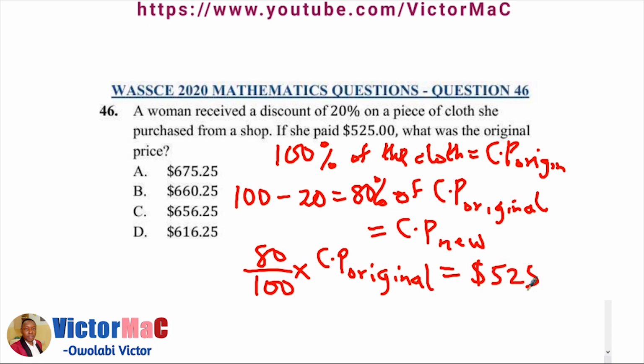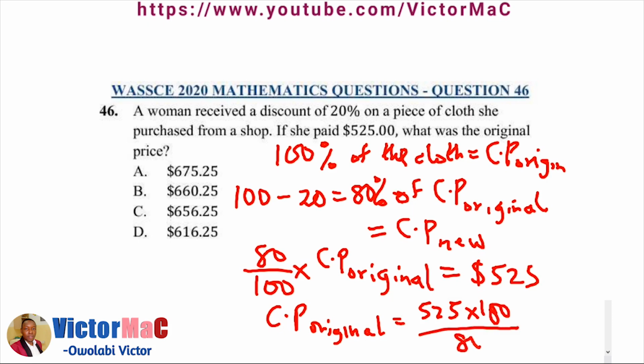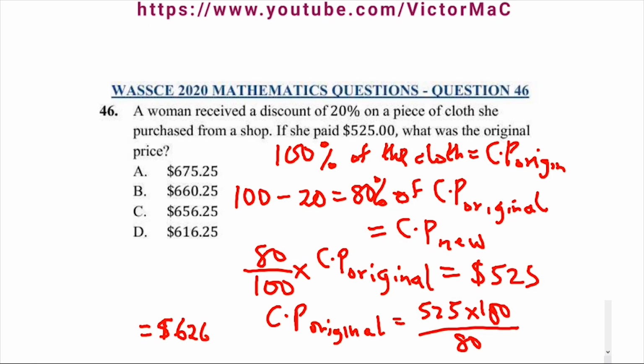When we cross multiply, the original cost price is going to be $525 times 100 over 80. And when we solve this, we're going to get the cost price to be $656.25. That's option C.